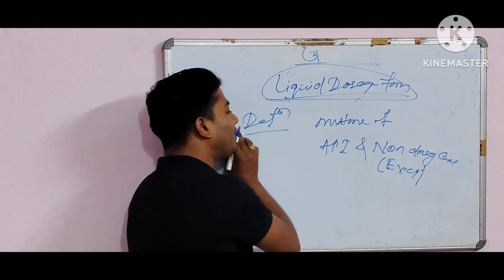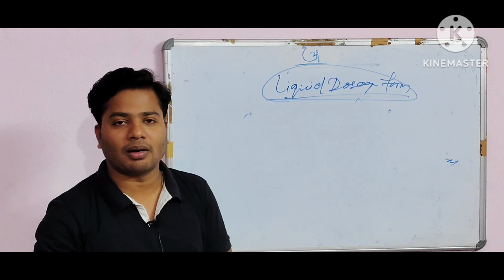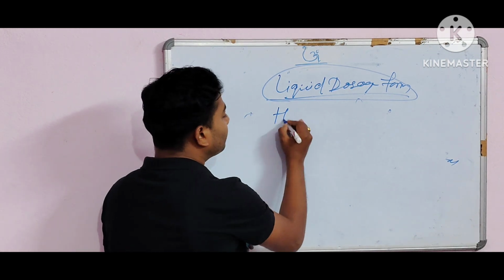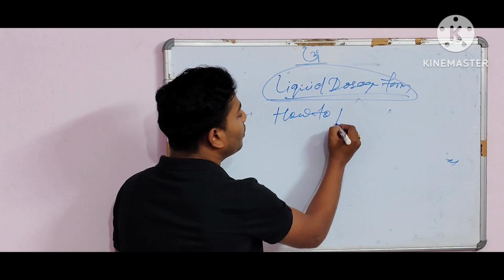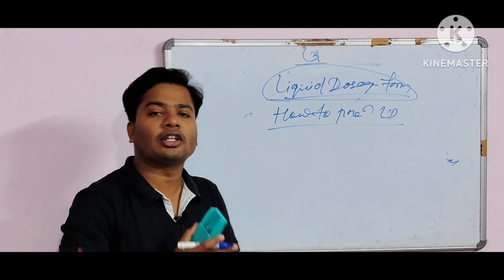Now come to the point: how to prepare the liquid dosage form. So how to prepare the liquid dosage form?